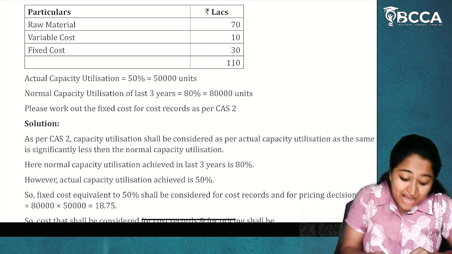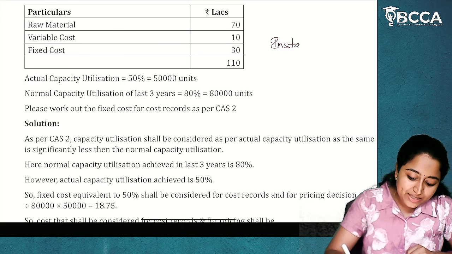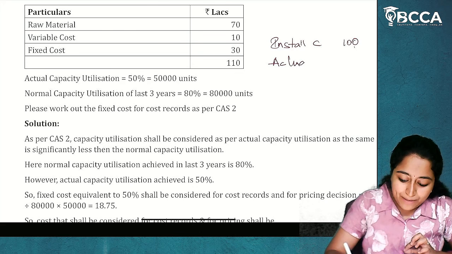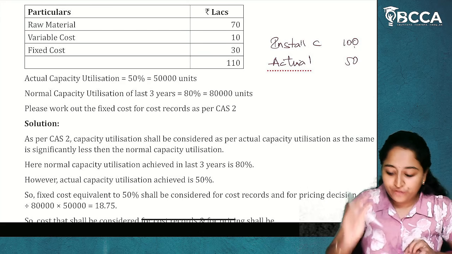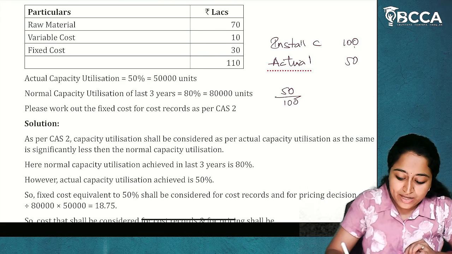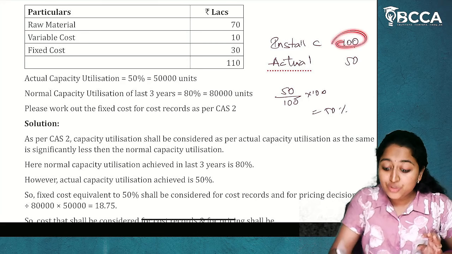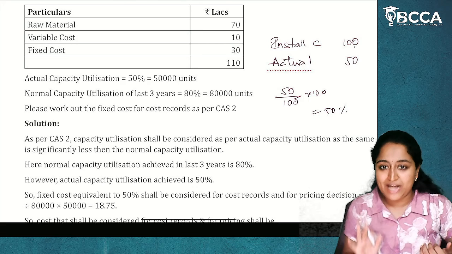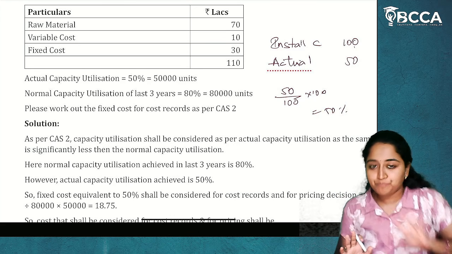Now, what is actual capacity utilization? For example, installed capacity is 100. In this 100, actual capacity is only 50. So, if we do 50 divided by 100 into 100, we will get 50 percent. Which means, how much can I produce? I can produce 100 lakhs. But how much have I done? I have done only 50 lakhs, which means I have utilized only 50%. I hope it is clear.